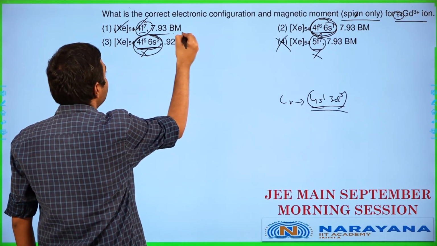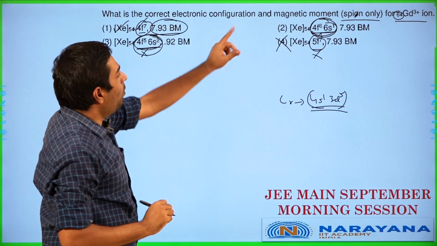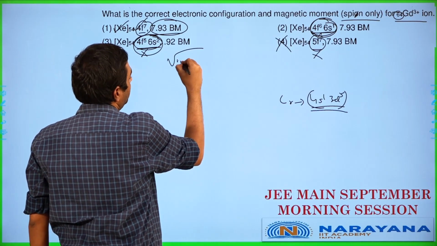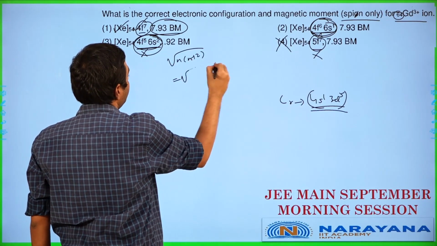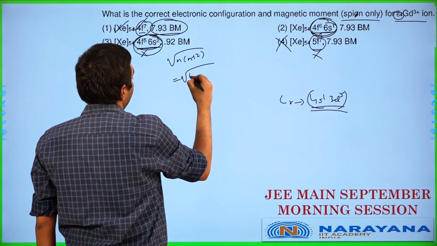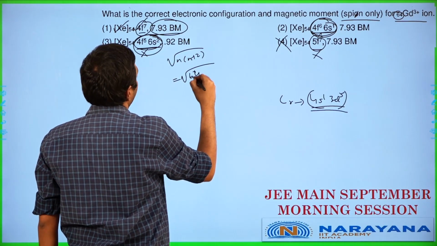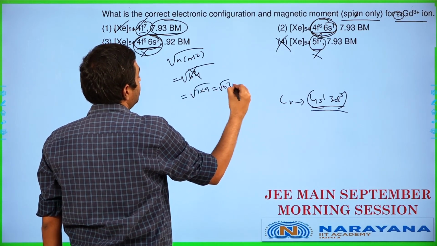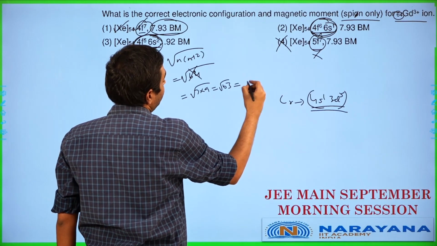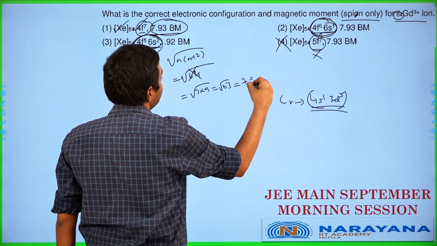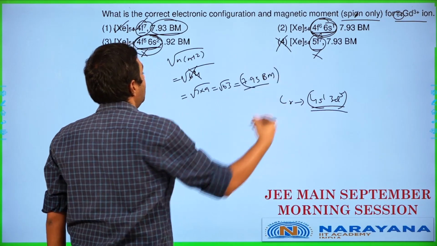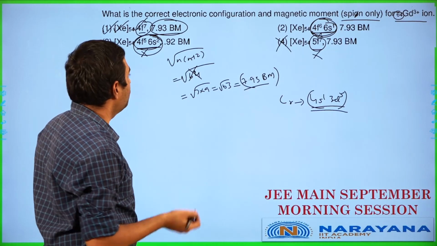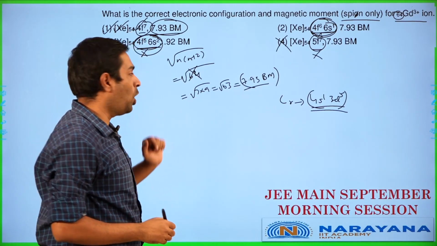That means the only thing you need to check is whether the magnetic moment is matching up properly. How do you check for magnetic moment? Square root of n into n plus 2. So it works out as square root of 63, which is 7 into 9. Square root of 63 is slightly lesser than 8, which is of course 7.93 Bohr magneton. So if it's 7.93 Bohr magneton, obviously it's perfectly fine. The answer here has to be option 1.